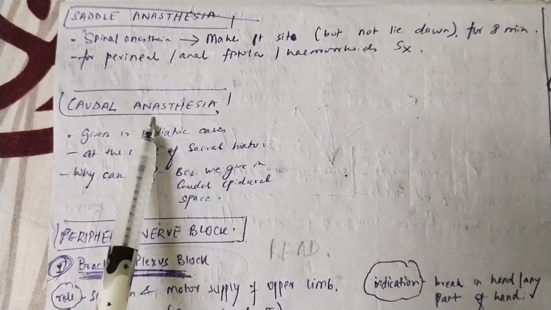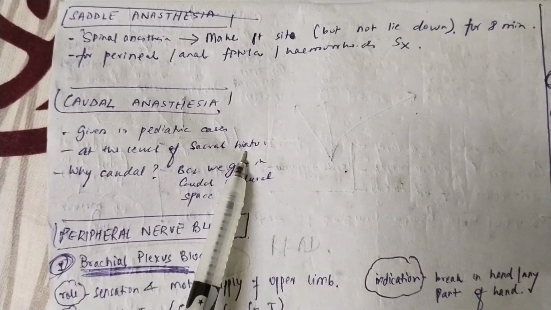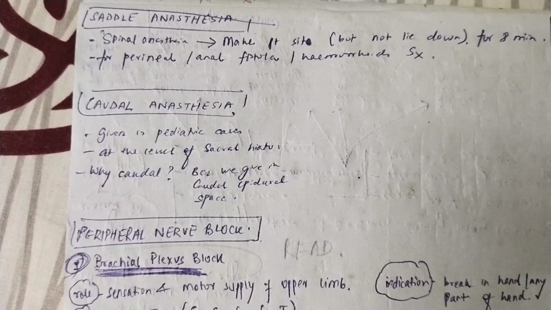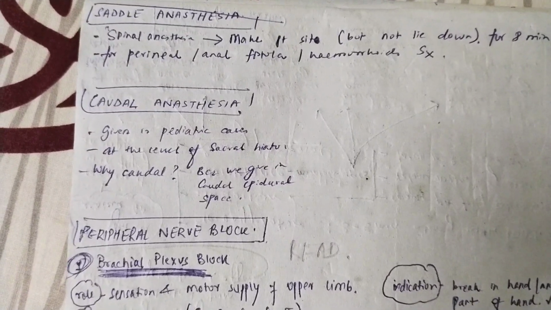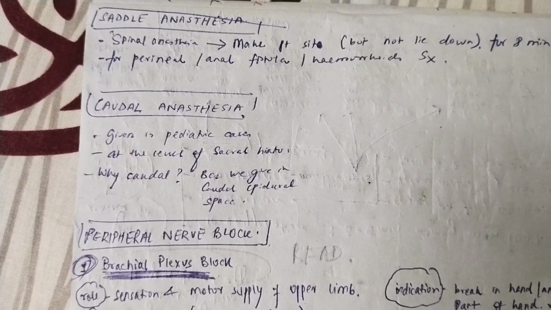Caudal anesthesia is when the anesthetic drugs are given in the caudal epidural space, at the level of the sacral hiatus. This is given in pediatric cases. So we have done local anesthesia, and we have done regional anesthesia, 4 types: spinal, epidural, caudal and saddle.